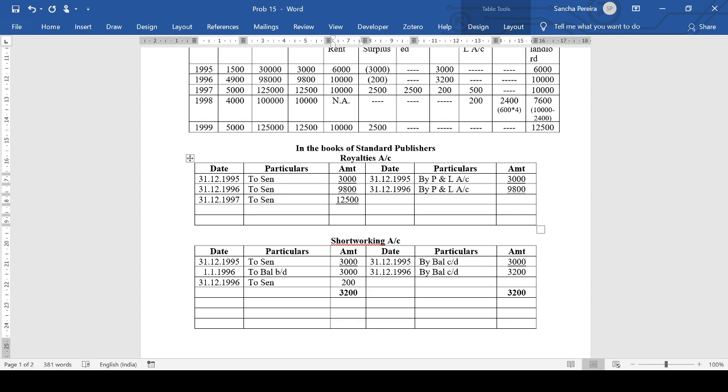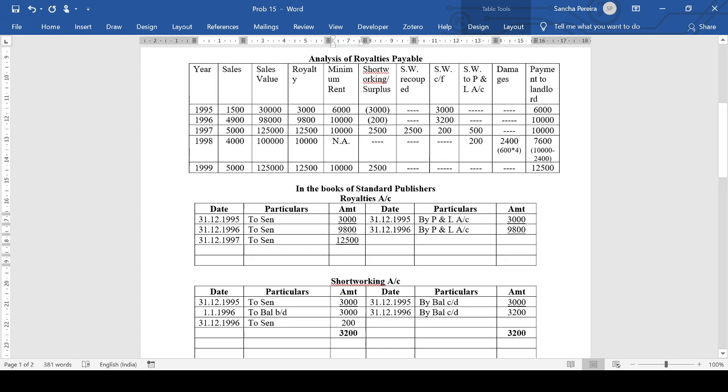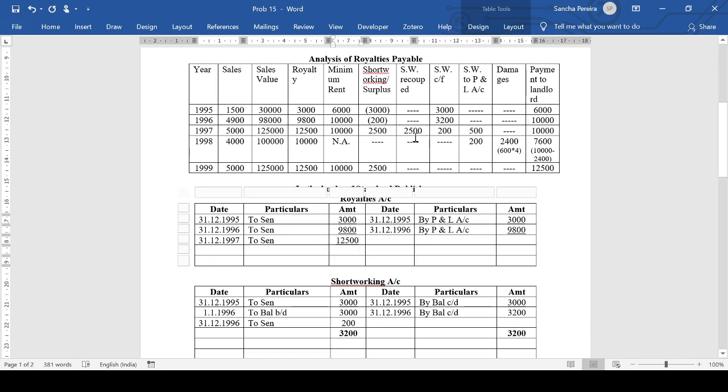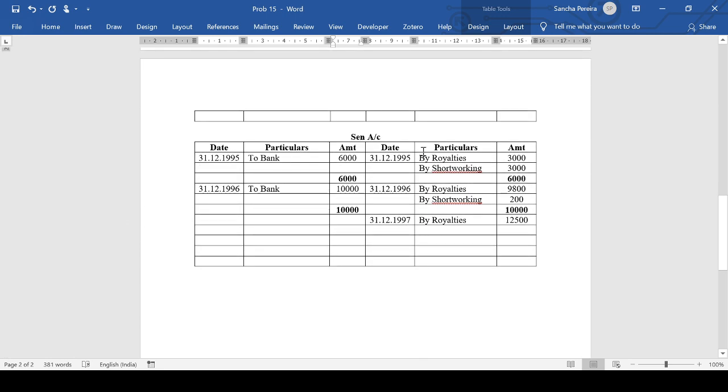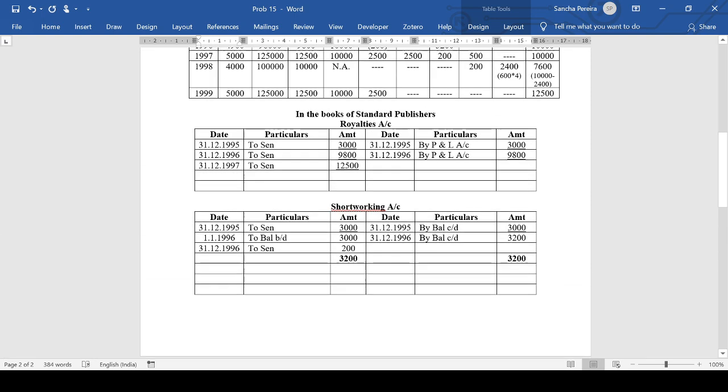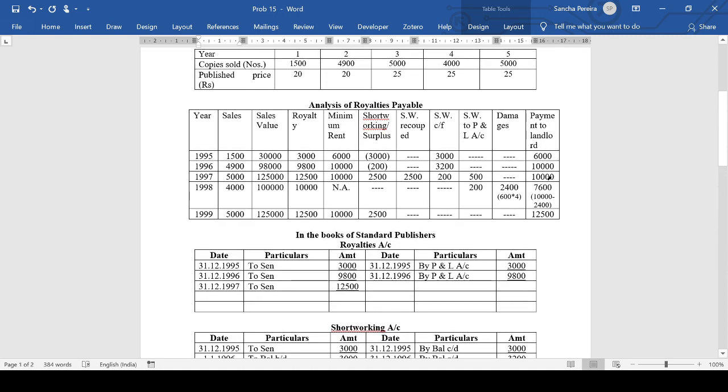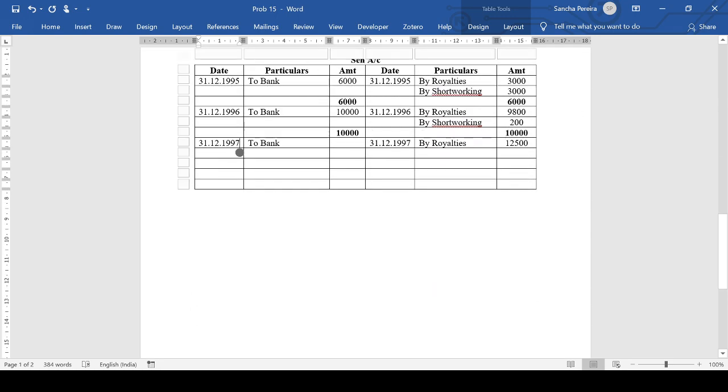Then we have the payment, landlord account to bank, and in case there's any short working recoup, which is recoup. Plus we also have a short working to P&L account. So lots happening here. In the landlord account, we have to bank. How much is being paid to the landlord? 10,000. 10,000 is being paid.